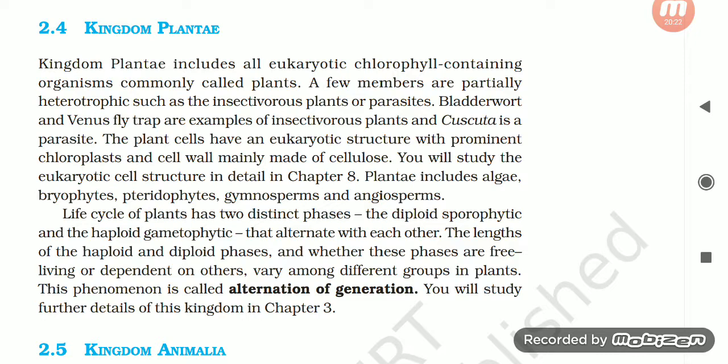Life cycles of plants have two distinct phases: the diploid sporophyte and the haploid gametophyte that alternate with each other. The length of haploid and diploid phases, and whether these phases are free living or dependent on another, vary among different groups in plants. This phenomenon is called alternation of generation. You will study the further details of this kingdom in chapter 3.